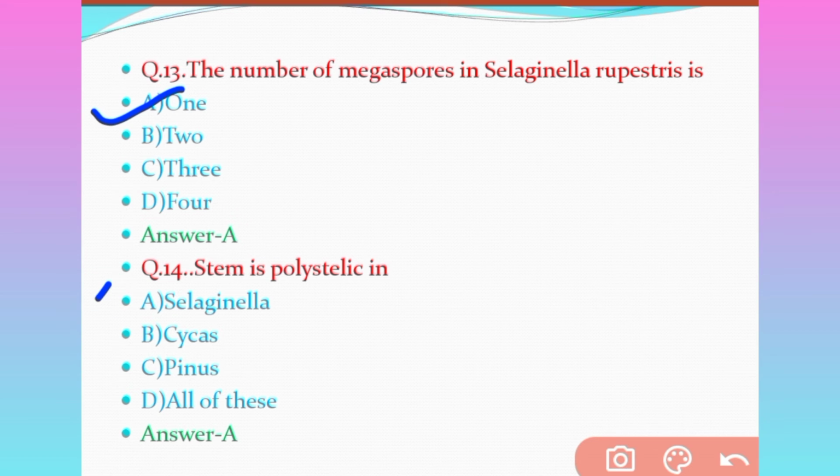Question number 14. Stem is polystelic in option A Selaginella, option B cycas, option C pinus, option D all of these. Which will be the correct answer? The correct answer will be Selaginella.